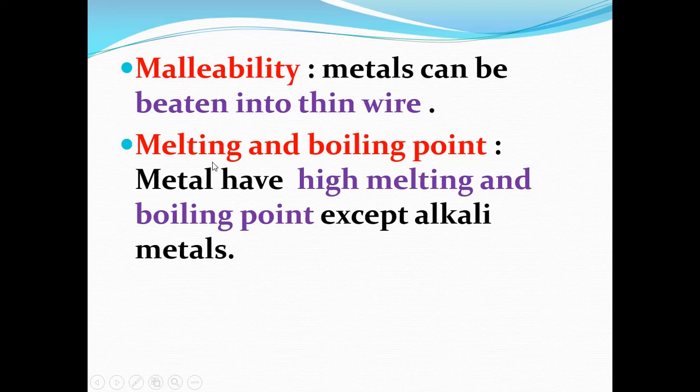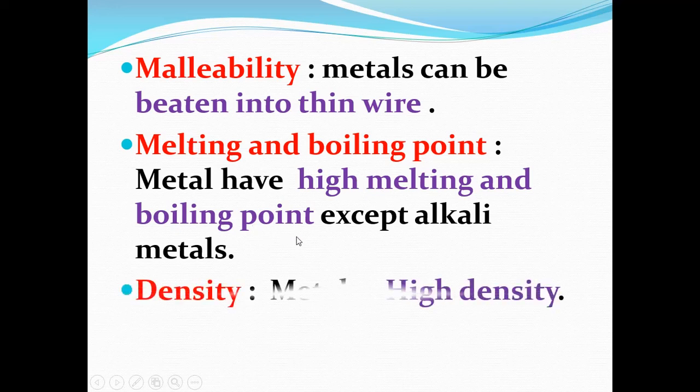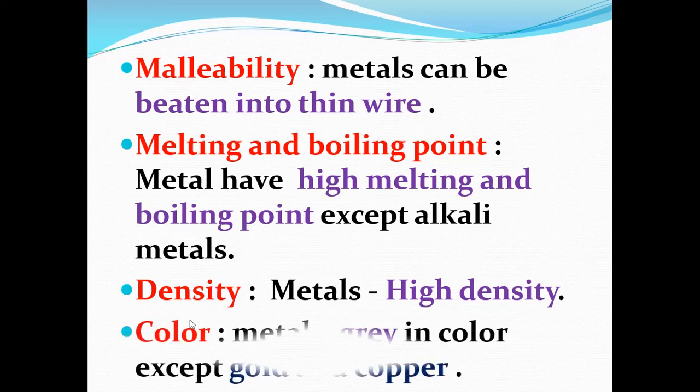Then melting and boiling point. Metals have high melting and high boiling point except alkali metals. As alkali metals are soft metals, they have low melting and low boiling point. All other metals have high melting and boiling point. Now density. Metals have high density.